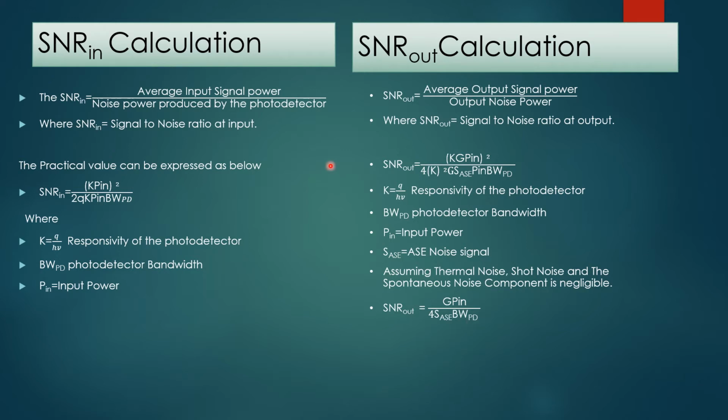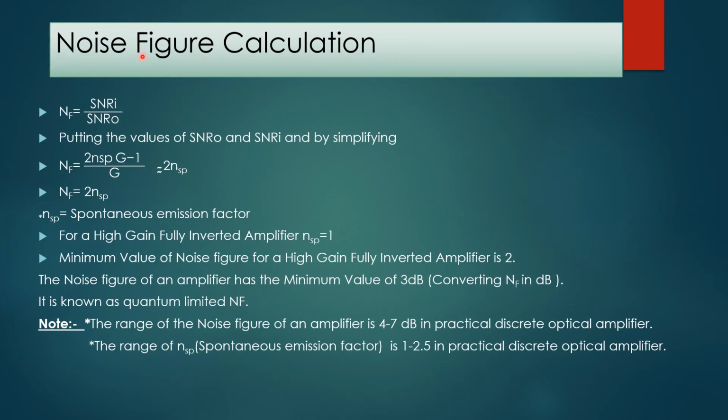So next we will put the signal to noise ratio at input and signal to noise ratio at output in the noise figure formula. So moving to the next slide. Noise figure calculation. In previous slides we have seen that the noise figure can be given by the signal to noise ratio at input and signal to noise ratio at output. So putting the signal to noise ratio at input and output from the previous slide, we will get the noise figure is equal to 2 n_sp (G minus 1) upon G, which is equivalent to 2 n_sp.